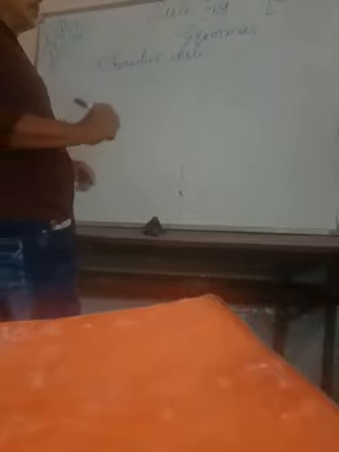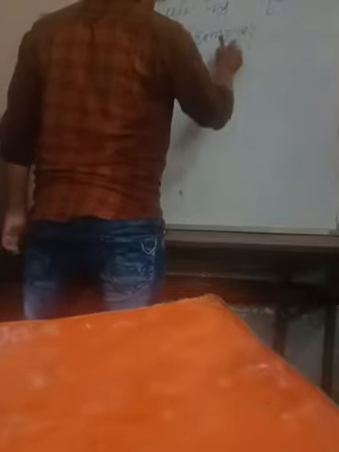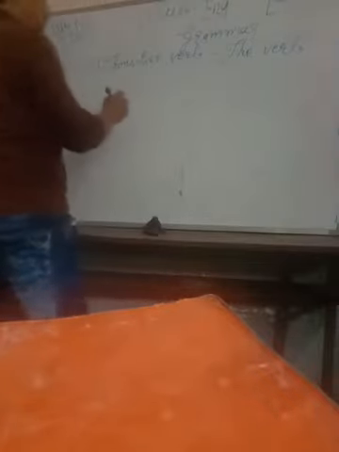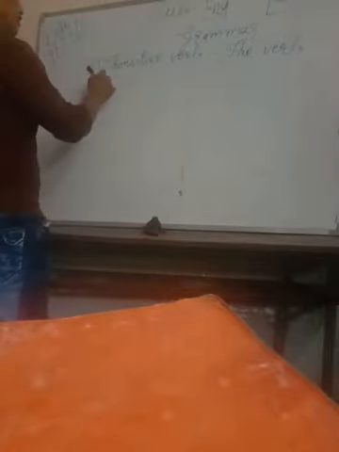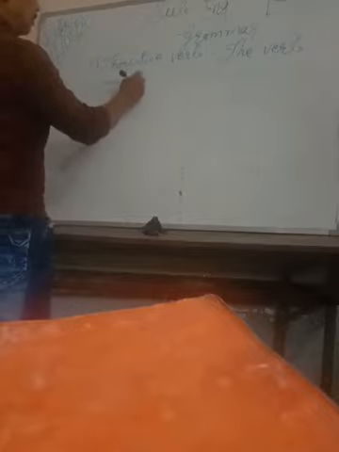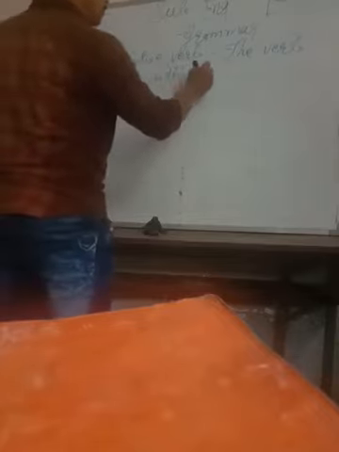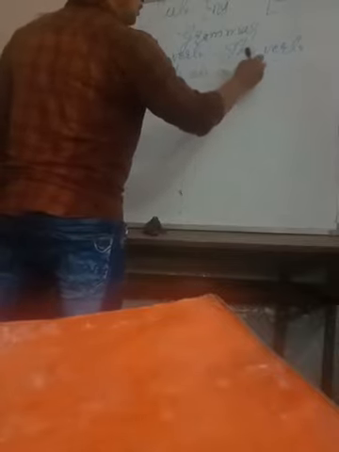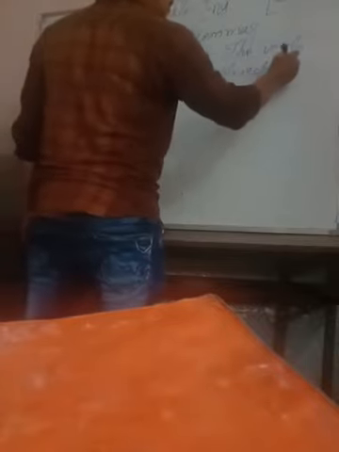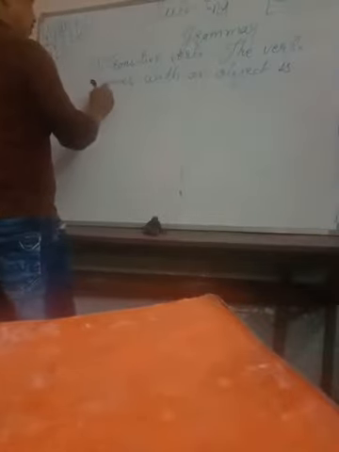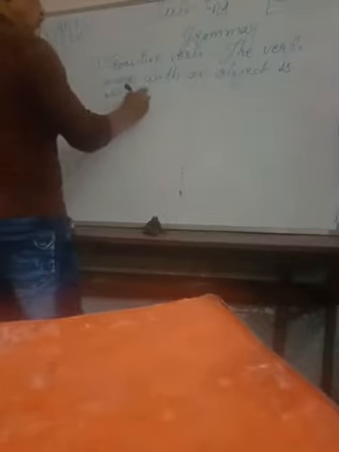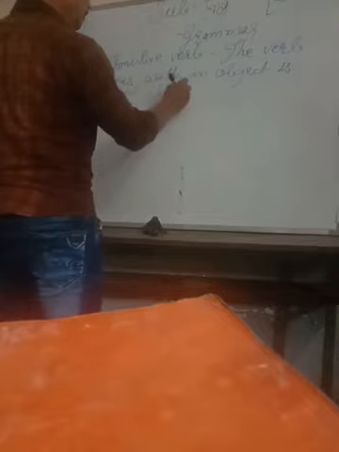And its definition is: the verb that comes with an object is called transitive verb.